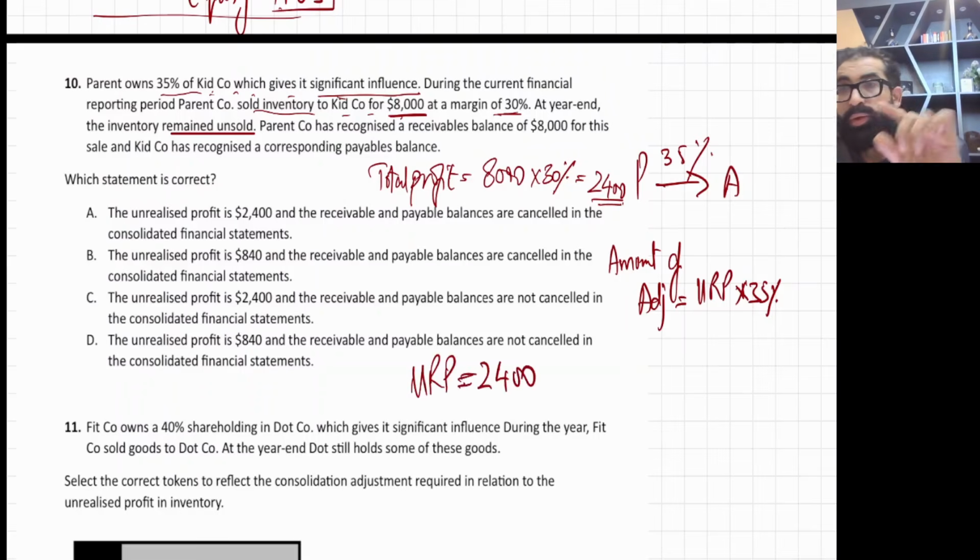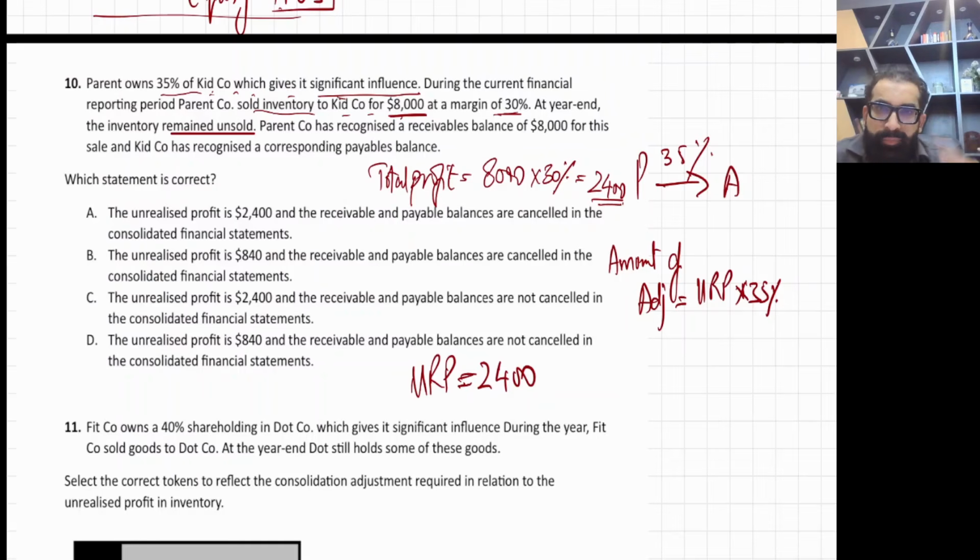If they had told you that only 50% of goods are unsold, then 50% of the profit would be URP. But as they are saying all the product is unsold, complete 2,400 is URP.